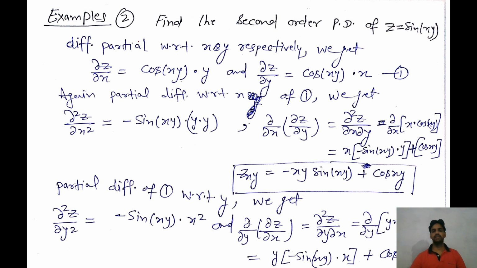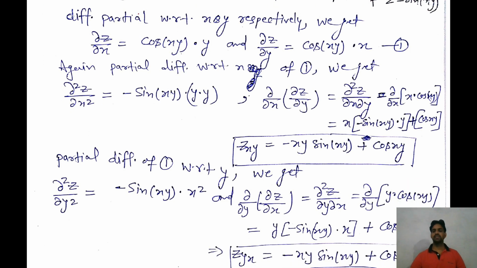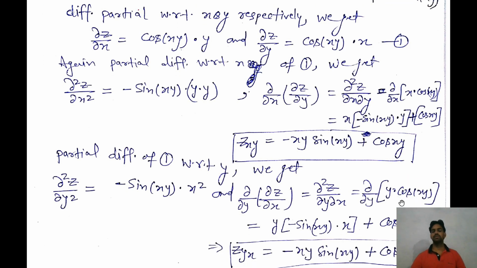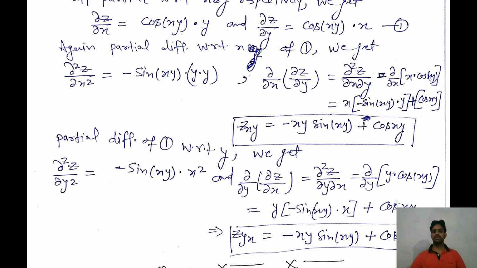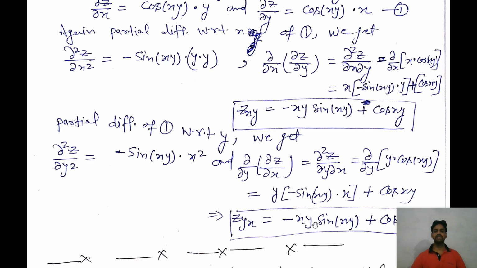Similarly, we can find the partial derivative of del z over del x with respect to y. So we get del 2z over del y del x equal to del over del y of y cos xy. Here again, this is a product of two functions, so we will apply the product rule. After simplification, we get this.